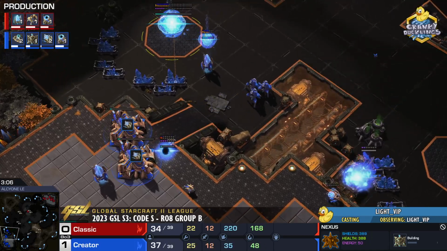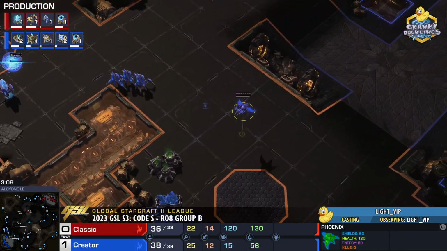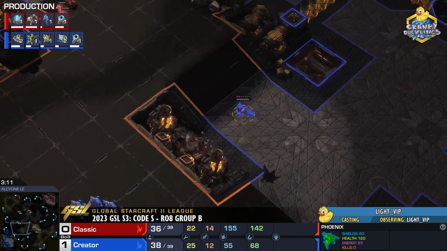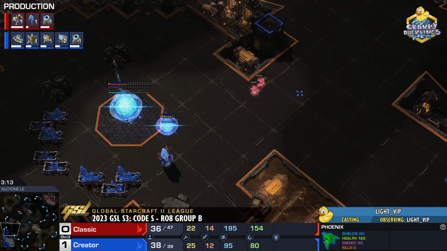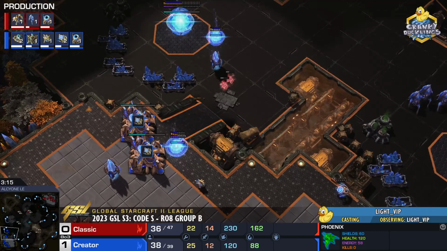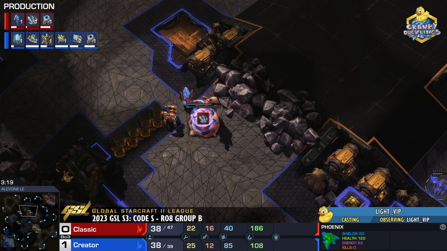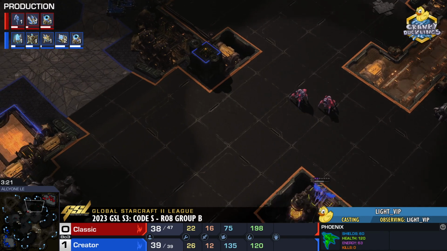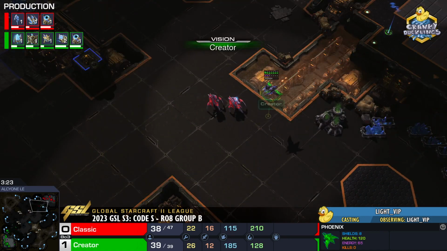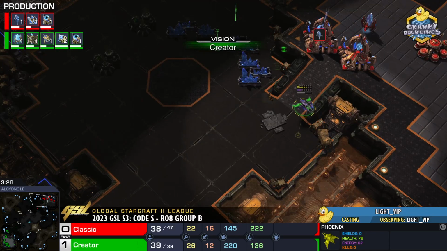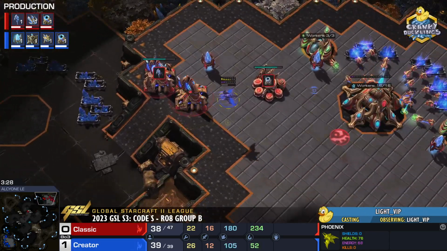Adepts do not shade into the main. And this hallucination scout is going to be very important. Adepts will continue to threaten, and we should be on top of these walls. First Immortal is out, War Prism is on the way. Hallucination making a beeline to the natural, and looking at the vision here, it looks like we do confirm there's no expansion. It's a one base all-in.